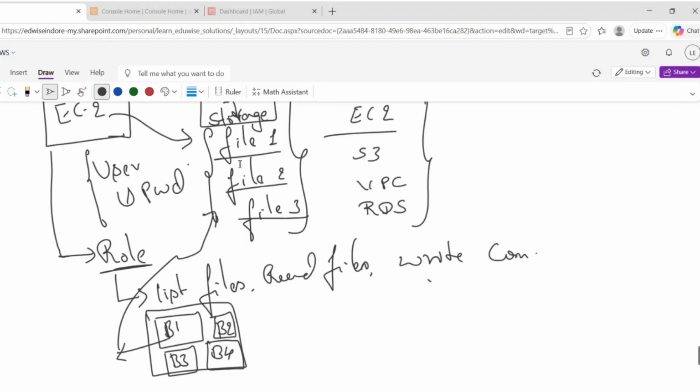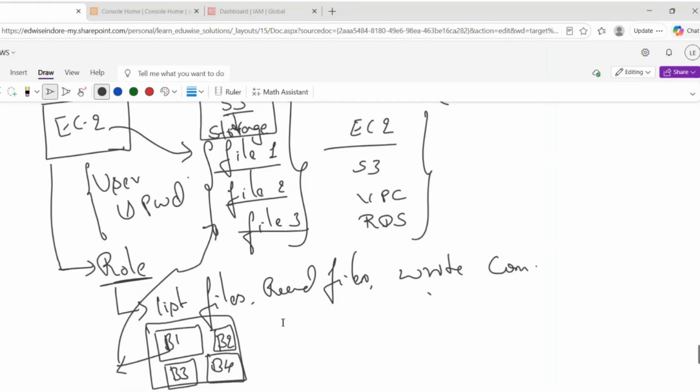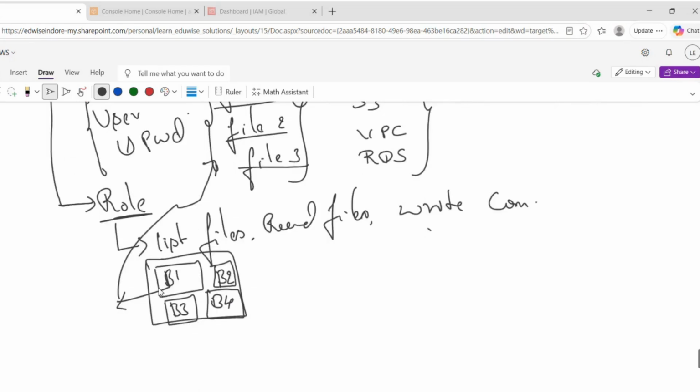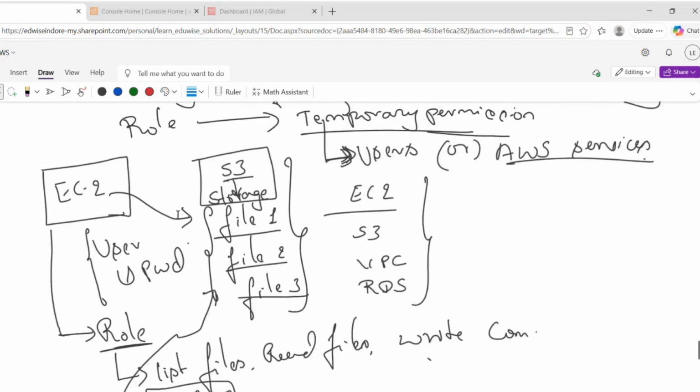So now, to access these three files we are going to create one role. For this role we are going to assign these permissions: read, write. So whatever it can be, list also, read, write, and even complete access. And we can grant permission only on bucket 1 as well as all the buckets. So it completely depends on the use case. Based on our requirement we are going to grant it. I hope you people are getting it.